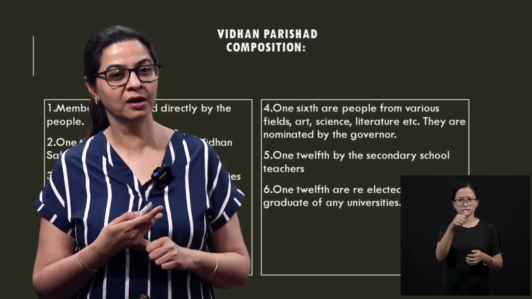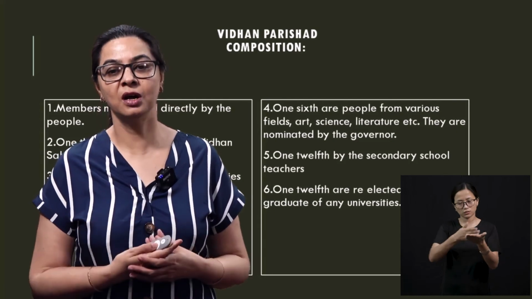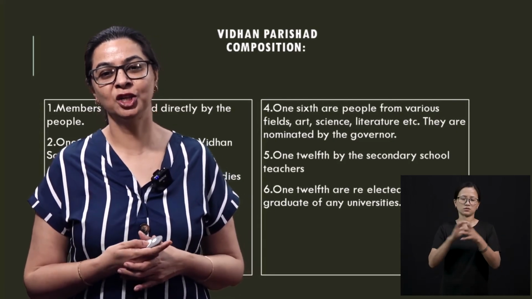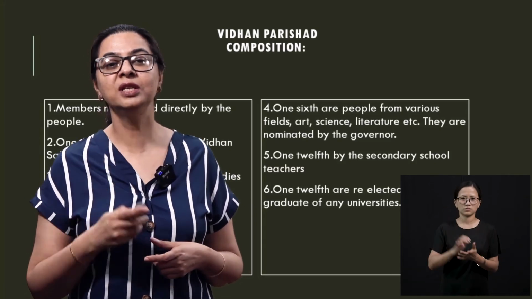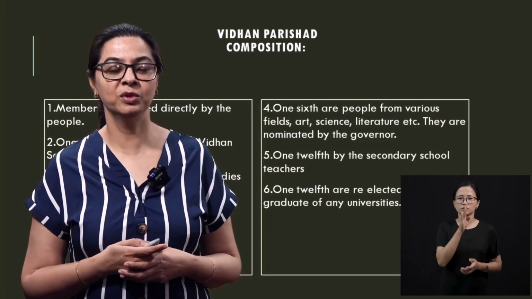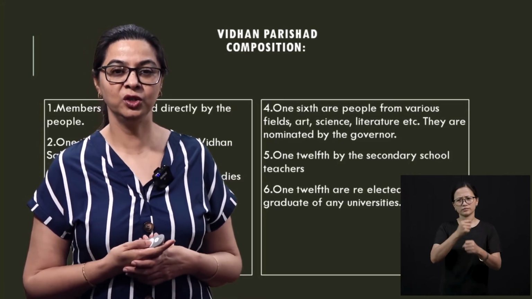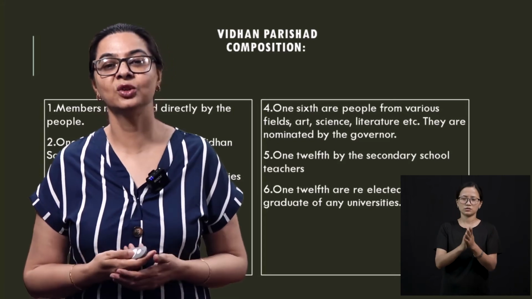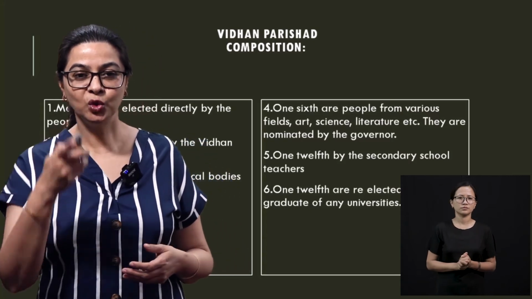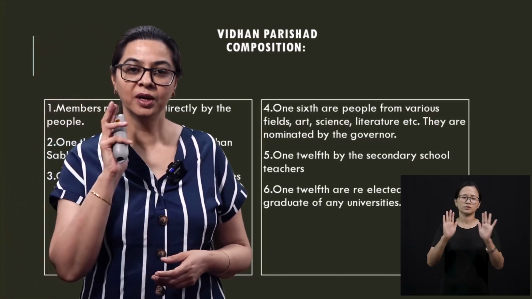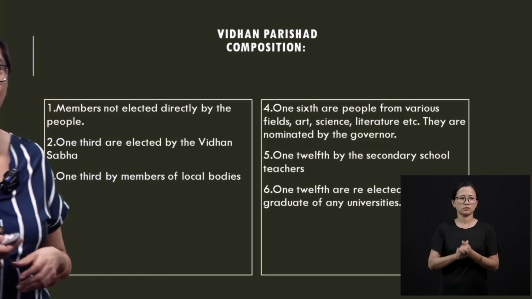So if they are good in their respective fields, they are also allowed to be a part of discussion in the council. Then 1/12 by the secondary school teachers. So if you are a teacher from a secondary school, you get that right to choose 1/12 people for becoming members in the council. And then 1/12 are elected by the graduates of any universities. But remember, Nagaland does not have the council. We only have one house. We are unicameral. So we do not get these members, but states who do have bicameral, this is how a parishad or a council will be elected or selected.